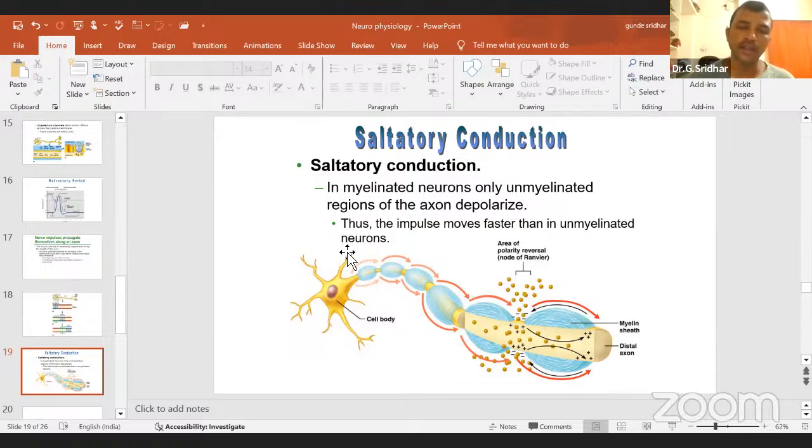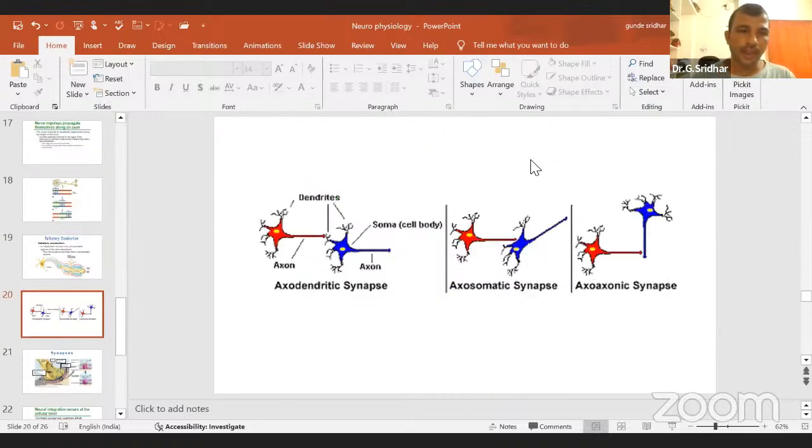This is a protective mechanism to increase the conduction speed of the action potential from one neuron to another. You see here, this is the myelin sheath, this is the distal axon, and this is the proximal axon. The passage of the action potential from one node to another is by the use of the node of Ranvier. This type of jumping conduction property you can call saltatory conduction. This type of saltatory motion you will find in the frog, in amphibia. Okay, then coming to the synapse.